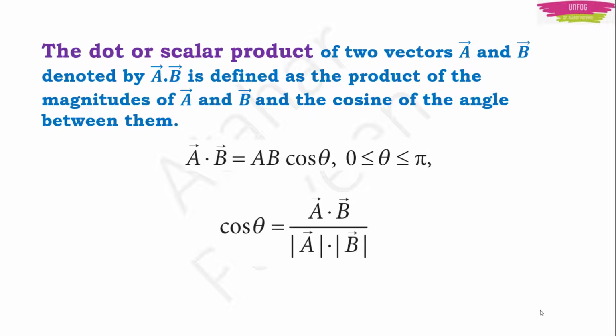With this, we can also find the value of cos theta, right? So, cos theta will be equal to A dot B upon magnitude of A into magnitude of B. Okay? So, these are the formulas. Better you make the list. This will be helpful for you to solve the problems.